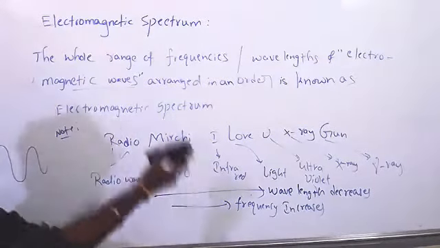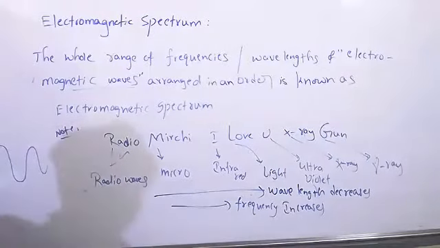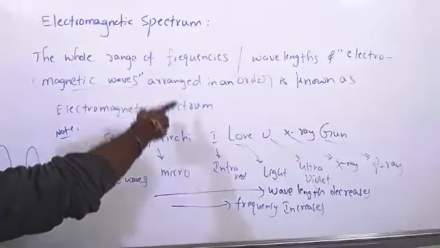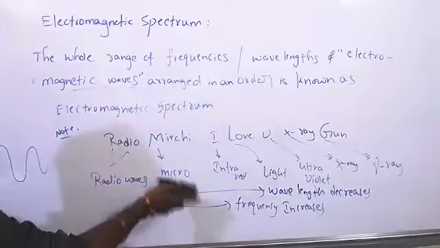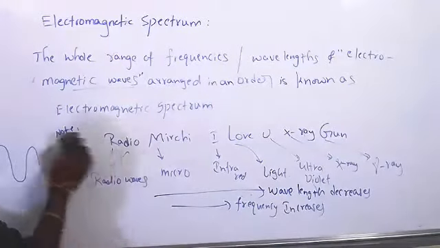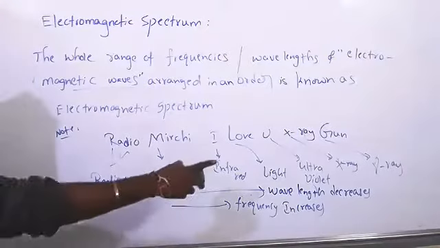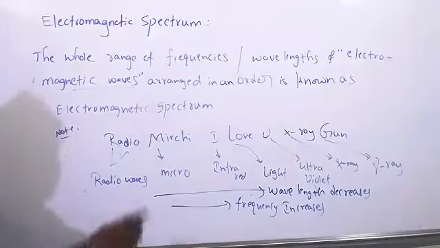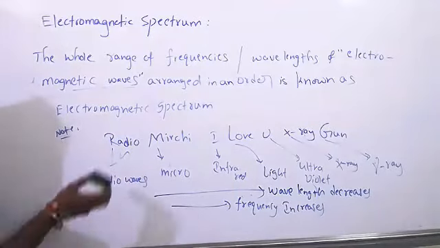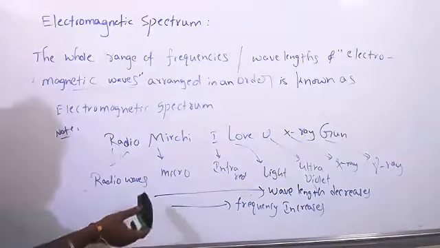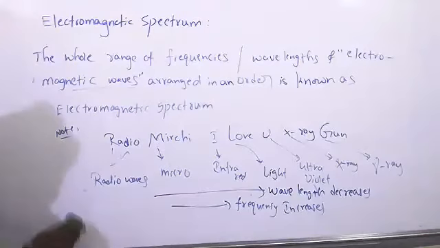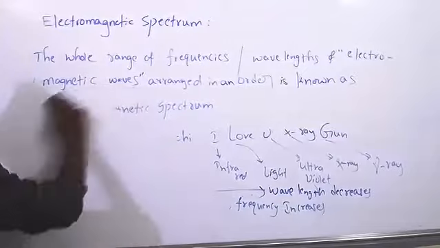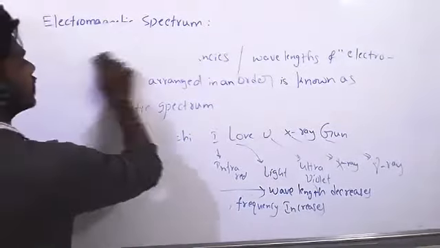Remember like that. Electromagnetic spectrum is the orderly arrangement of frequencies or wavelengths of electromagnetic waves. To remember how to arrange them in order, just remember this phrase: Radio Mirchi, I love you, X-ray gun. Whenever you want to know which ray has more frequency than which ray, you can find out very easily. Just one line, everything you can remember. Now see, what are those wavelengths?